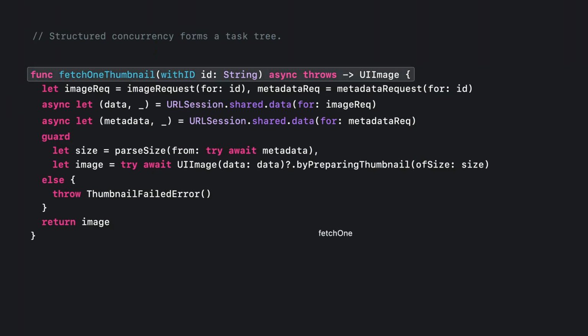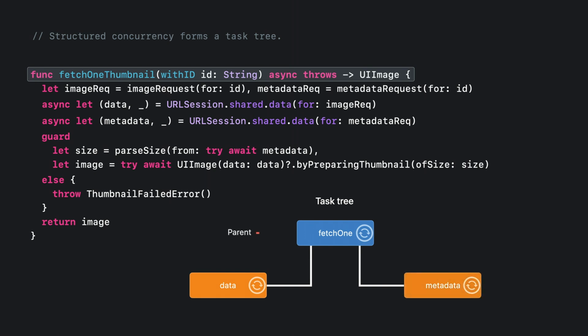Whenever you make a call from one async function to another, the same task is used to execute the call. So, the function fetchOneThumbnail inherits all attributes of that task. When creating a new structured task, like with async let, it becomes the child of the task that the current function is running on. Tasks are not the child of a specific function, but their lifetime may be scoped to it. The tree is made up of links between each parent and its child tasks.